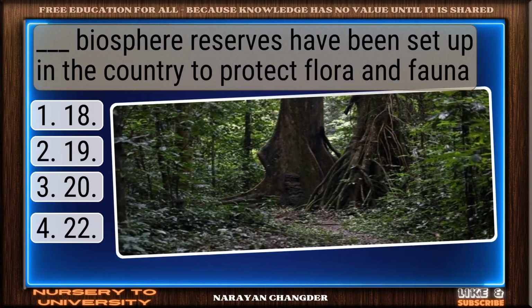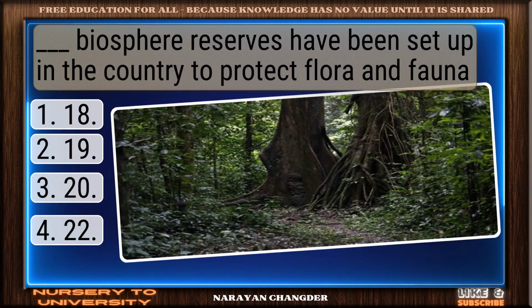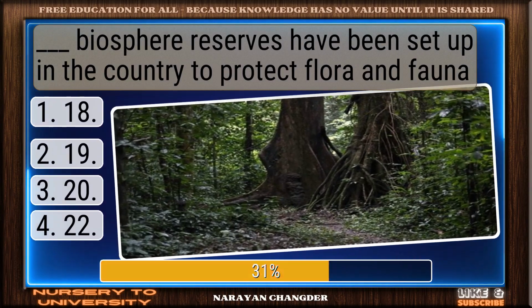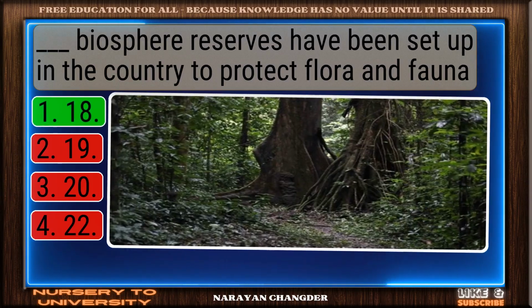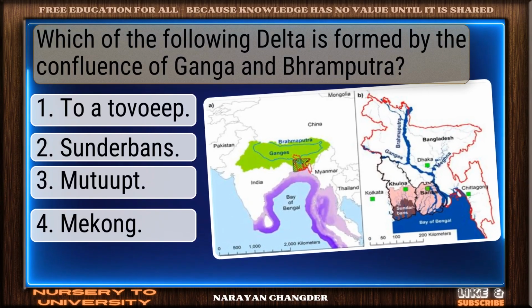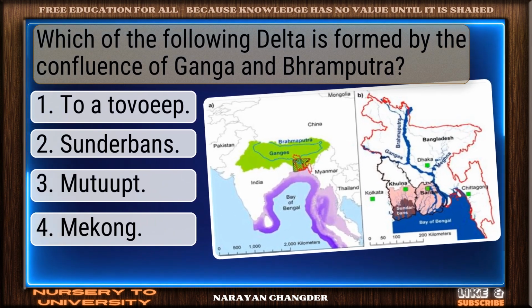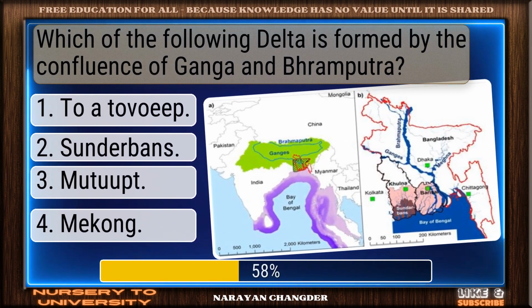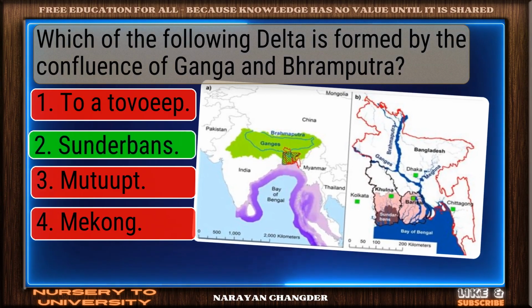Question number 68. Dash biosphere reserves have been set up in the country to protect flora and fauna. Right again. 18 is a valid answer. Question number 69. Which of the following delta is formed by the confluence of Ganga and Brahmaputra? Correct. Sundarbans is the right answer.